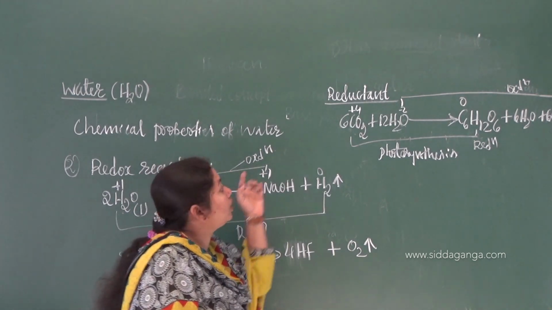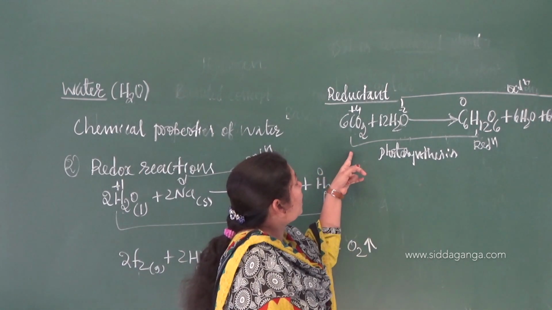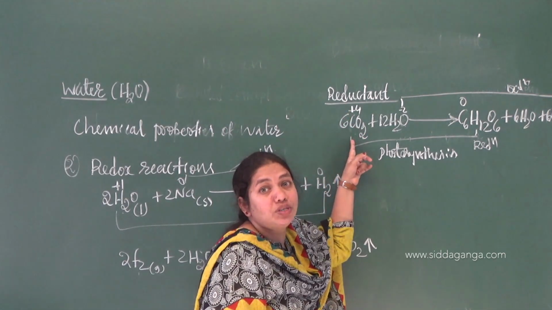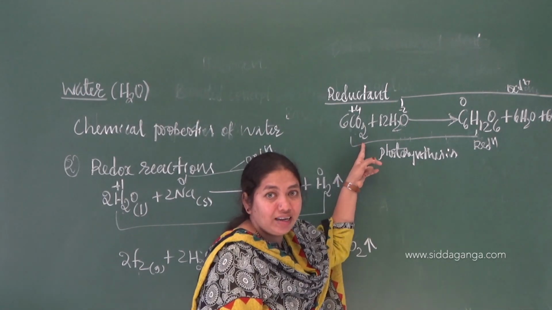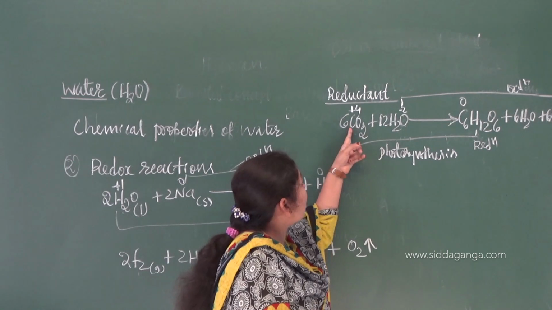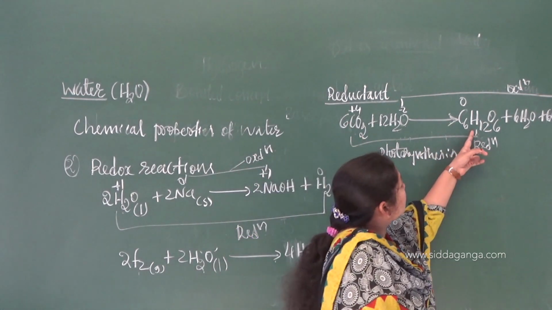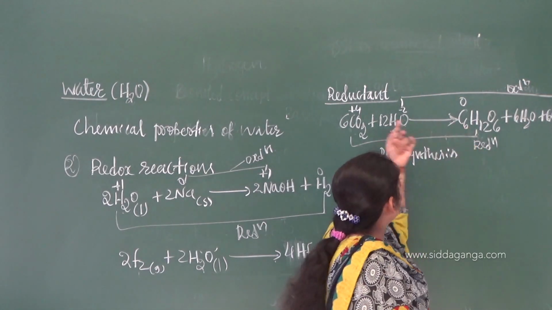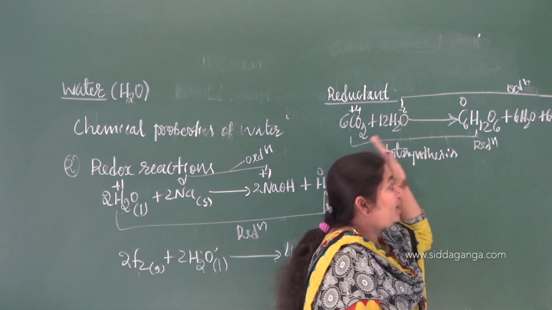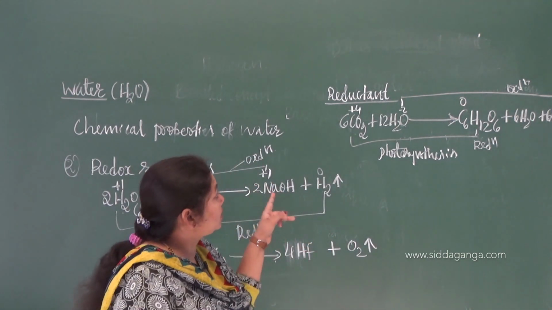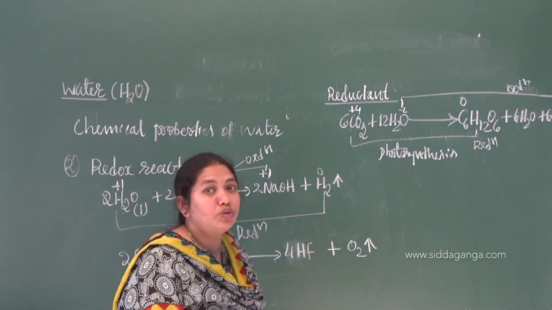So in this example, we can say that water acts as a reducing agent. Water is acting as a reducing agent. It reduces the carbon dioxide to what? To glucose, in the presence of chlorophyll and sunlight. That is a different story. Simply you can give the example for reductant as photosynthesis.